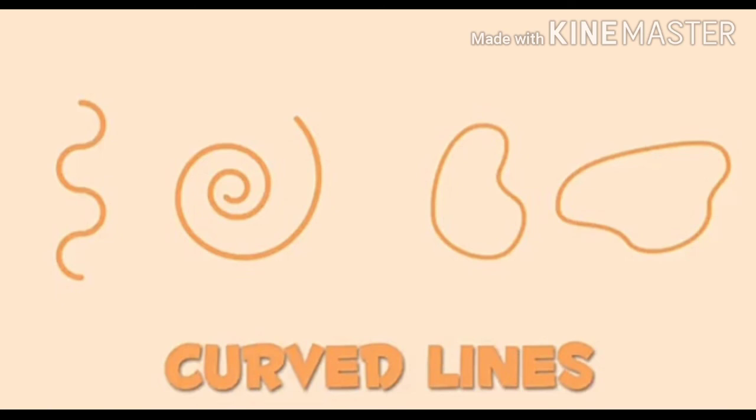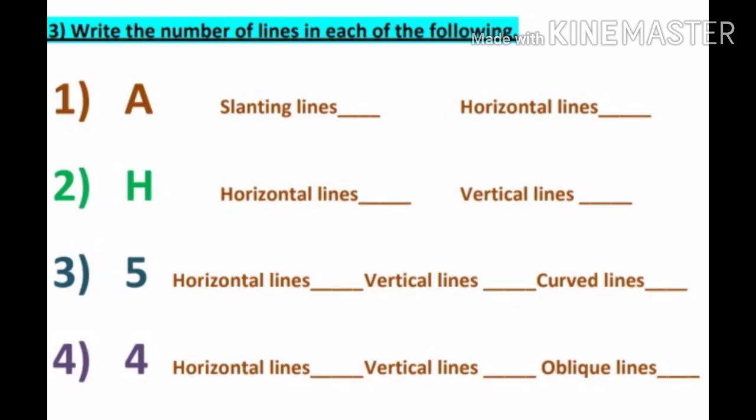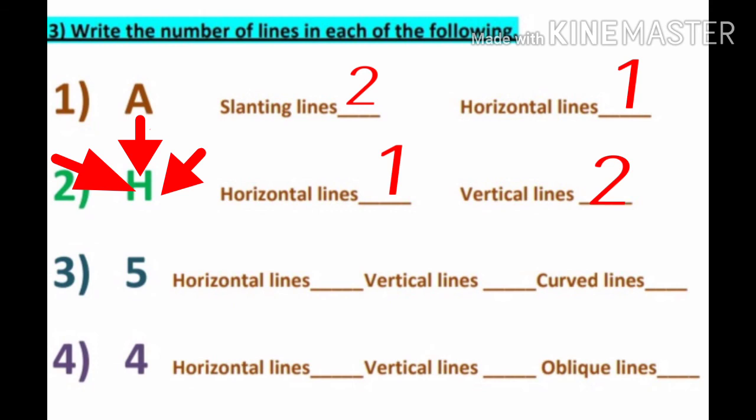Now let's do some more practice with the lines. So first of all, we are having alphabet A. In A, we are having slanting line and horizontal line. There are two slanting lines and one horizontal line. Next is H. In alphabet H, how many horizontal and vertical lines are we having? Yes, we are having one horizontal line and two vertical lines.